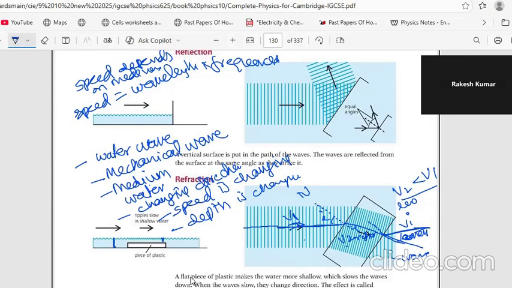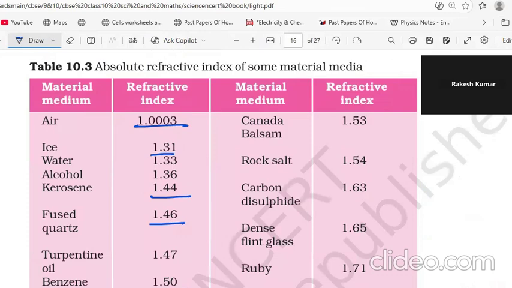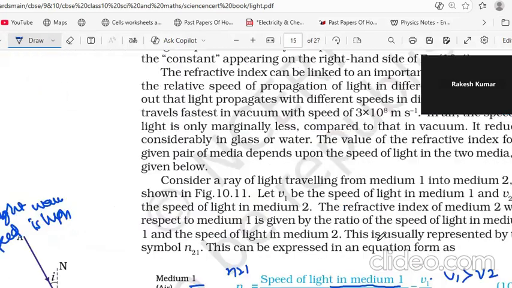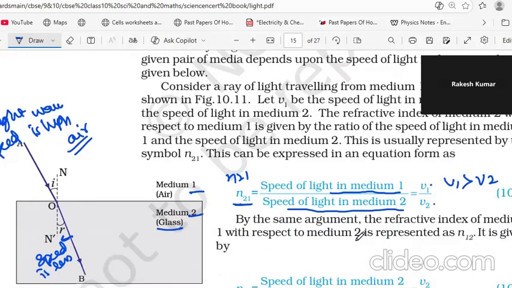The frequency is generated by the vibration of the source, and is not dependent on the medium. In light, the speed in air is fixed, decided by the properties of air. Once it enters glass, the speed changes.